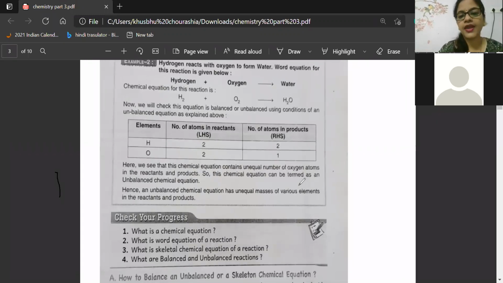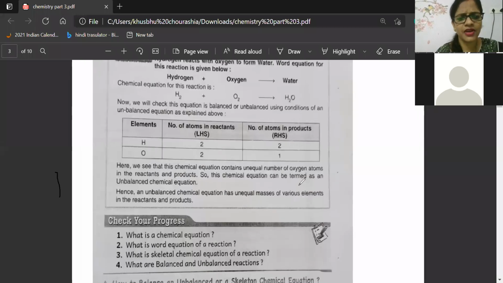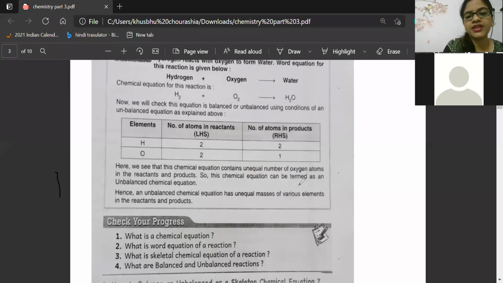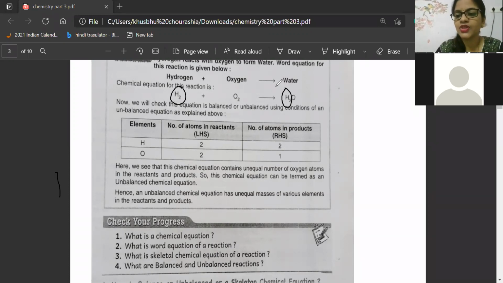So look here. Here hydrogen and oxygen, you see, in the equation H2 plus O2. Are they balanced? First of all, who will tell me? Arif is telling it's not balanced. Very good, beta. Now, how can we balance it? Abhirami, Kavya, Janani, everybody is telling it's not balanced. See how active you are. That is what a teacher needs. Here the hydrogen number in the reactant is 2, and in the product it is also 2. Madhumita is telling it's not balanced. Here the oxygen number is 2, but here the oxygen number is only 1.